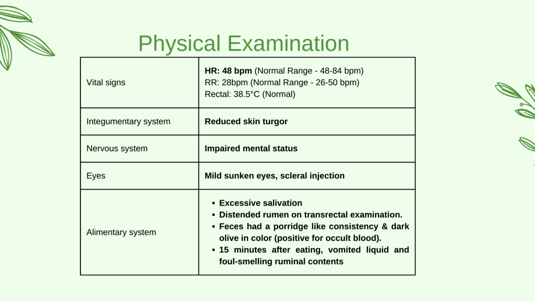During physical examination, the heart rate was low normal. The skin turgor was reduced with sunken eyes, indicating dehydration. Steroid injection was also observed. For the alimentary system, the cow showed hypersalivation. Transrectal exam revealed a distended rumen. Feces had a porridge-like consistency and were dark olive in color. And 15 minutes after eating, the cow vomited liquid and foul-smelling ruminal contents.